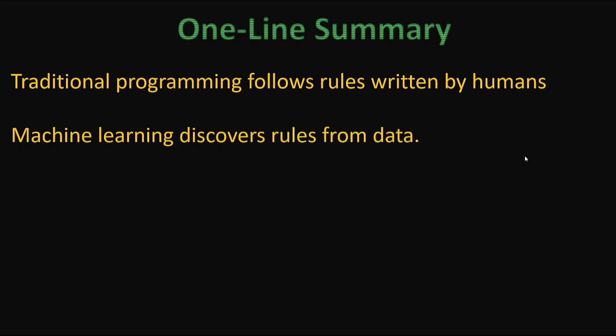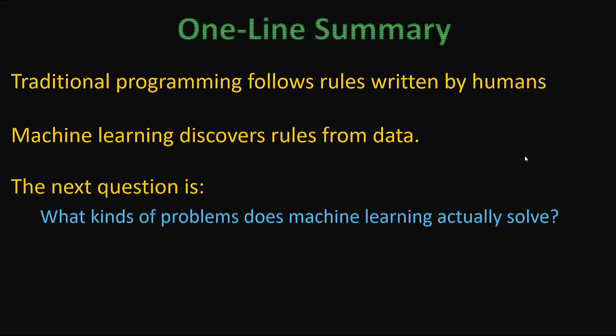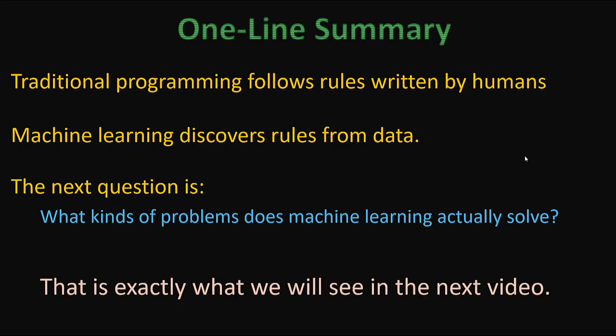So, a one-line summary: traditional programming follows rules written by humans, and machine learning discovers rules from the data. Now the next question is: what kinds of problems does machine learning actually solve? This is what we will see in the next video.